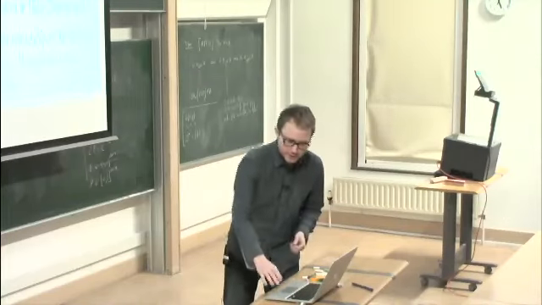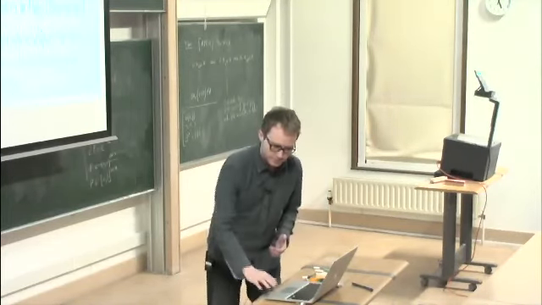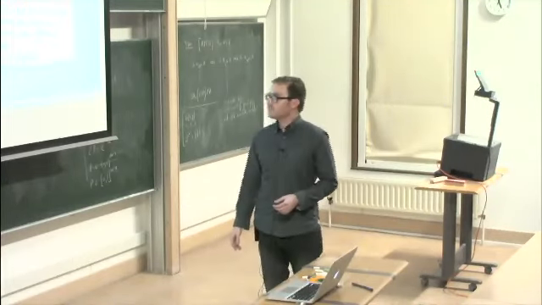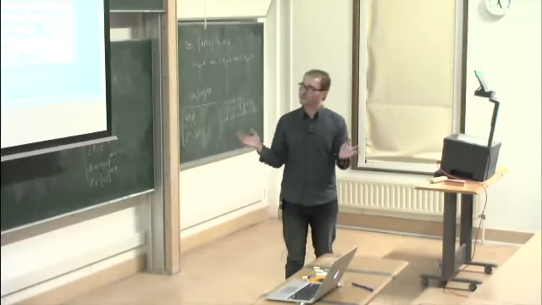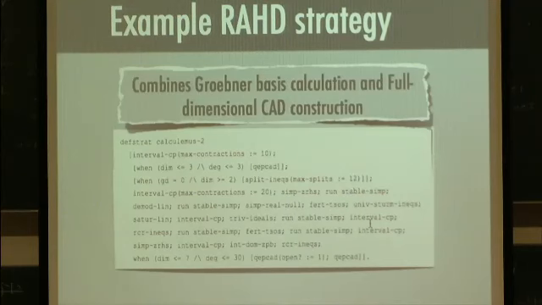And these become first-class objects that can be passed to each other. And that's how this abstract partial CAD can be implemented. So you get a higher order CAD that can take as parameters an arbitrary sound but possibly incomplete proof procedure for the real closed fields and use it to short circuit some expensive computations. So this is just an example of one of these strategies, or one of these heuristic RCF proof methods expressed in RAD. This one combines Gröbner basis calculation and full dimensional CAD, and this can be then passed to a higher order CAD algorithm, and it will use this to try and short circuit things.